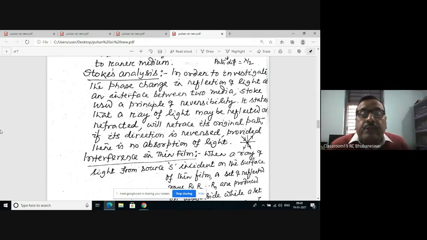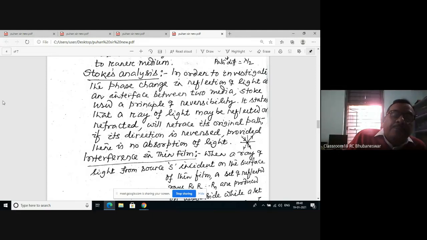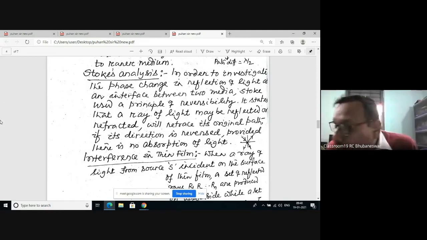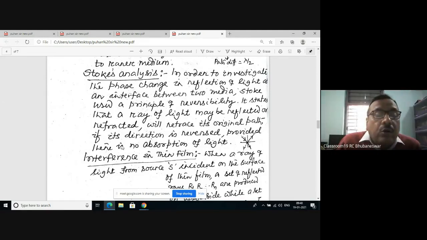Now, interference in thin films. I have discussed how interference patterns are obtained due to division of amplitude, and a more suitable example of interference due to division of amplitude is the thin film.